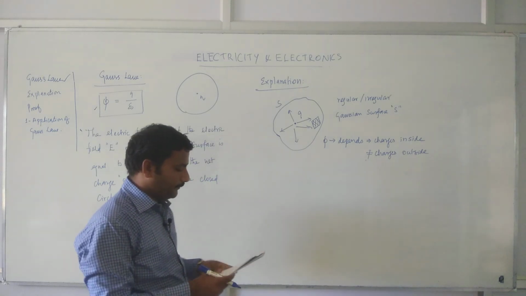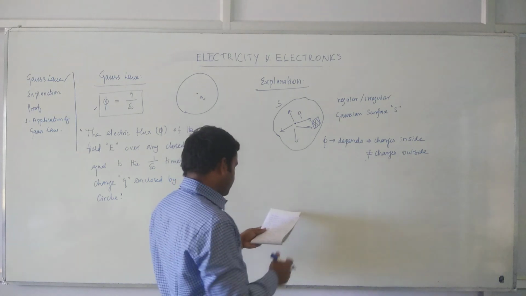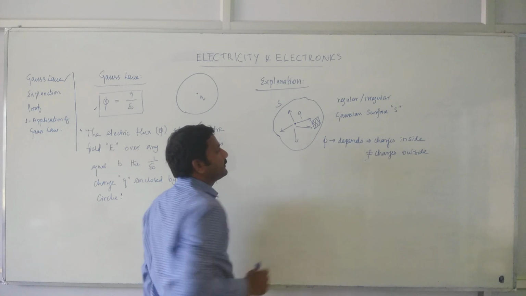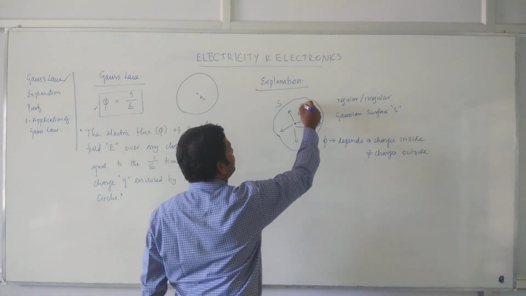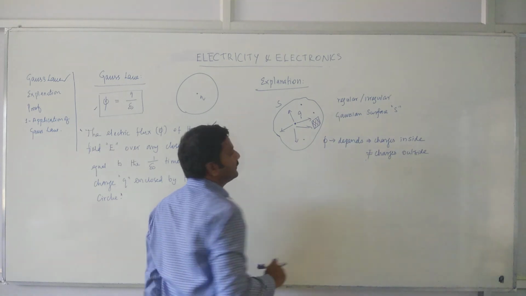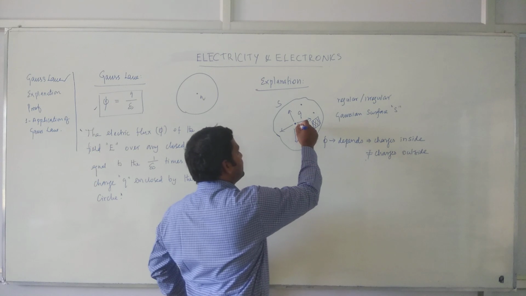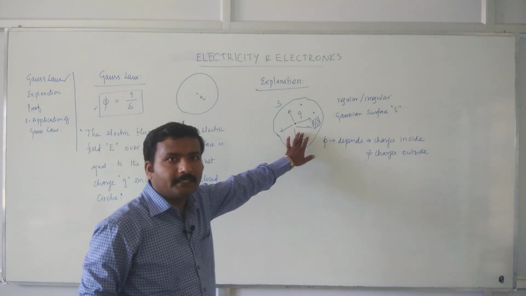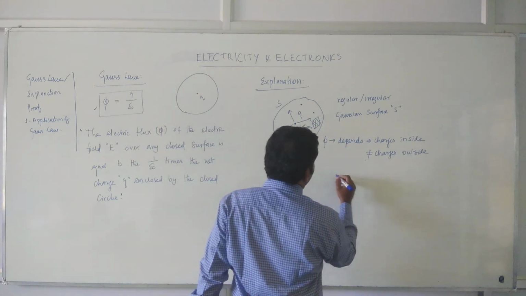This is one point. And another thing: the charge is located in the middle, that is what we have said. What happens if the charge is located somewhere apart from the middle? It doesn't matter. The presence of the charge inside the surface is important, rather than its position. The position is not important.